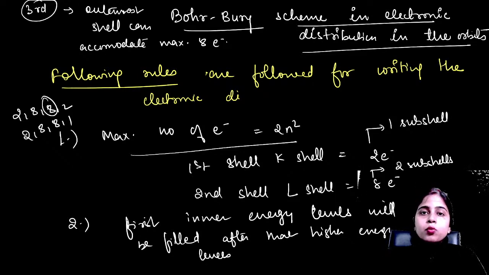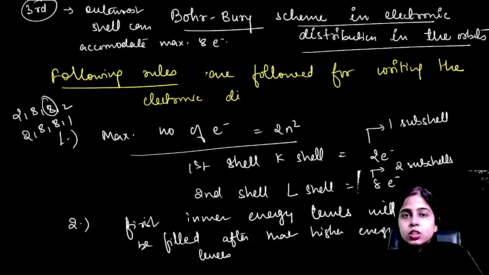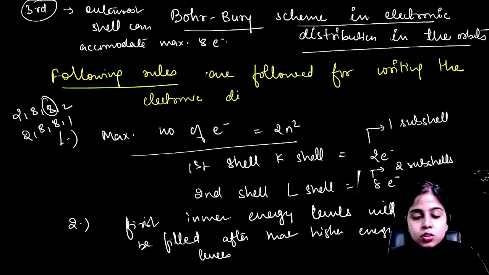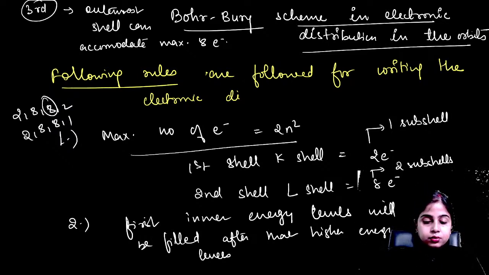So understood what is the difference between electronic configuration and electron distribution? Is it understood or should I explain this with an example? Okay. Please take a screenshot.